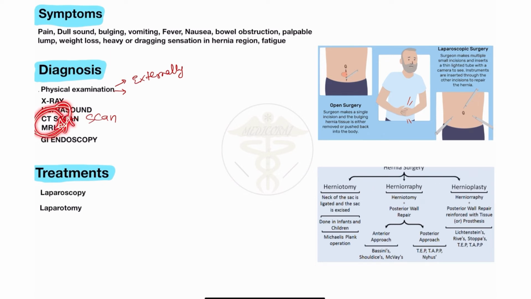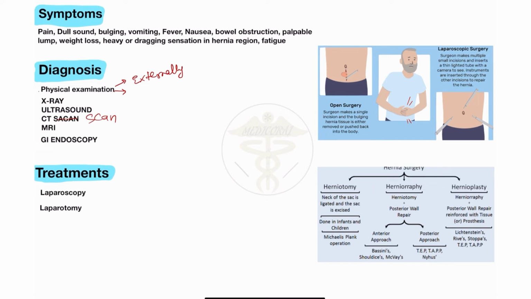And mostly doctors do the MRI, because these hernias mostly occur in the soft tissue in our body. So MRI is the investigation of choice, which doctors use mostly for the detection of hernia, because it mostly occurs in the region of soft tissue. So we will use MRI for the detection of this type of hernia. Also gastrointestinal endoscopy: we will also do gastrointestinal endoscopy for the diagnosis of hernia in different positions in our abdominal cavity or pelvic region, as it may occur in the region of the pelvis.